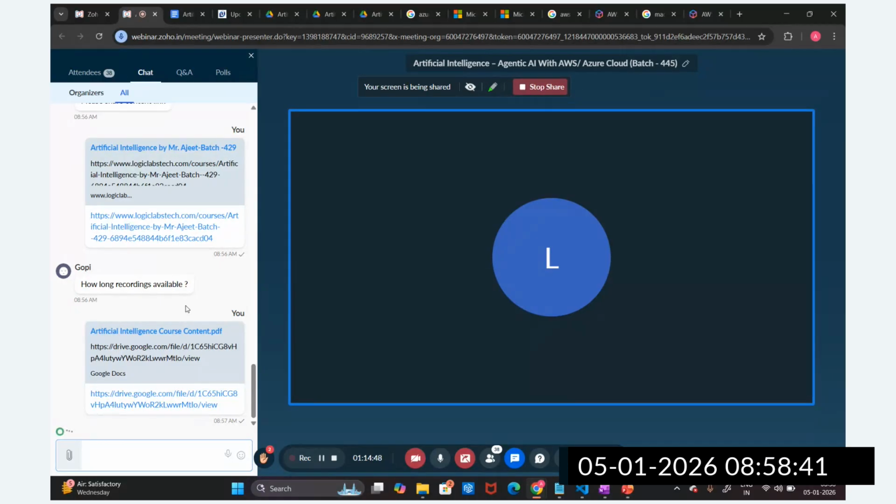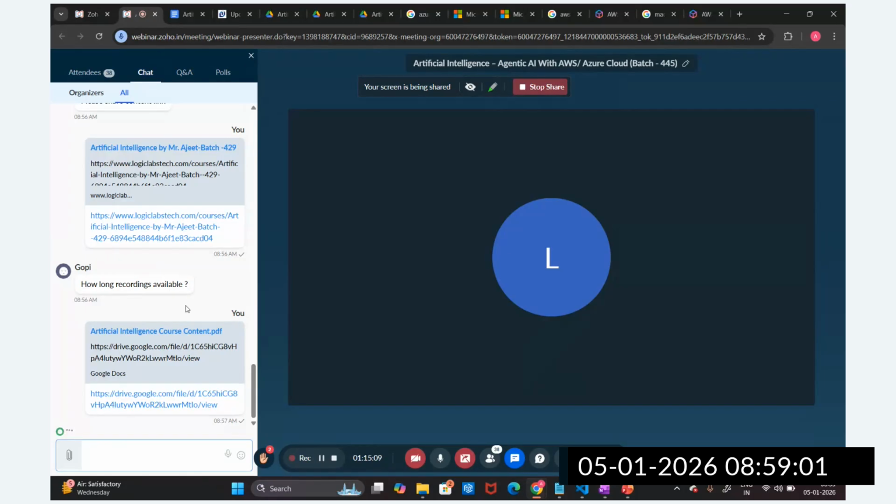Let's suppose you are doing some cloud infrastructure, where some resources will be created. We require Terraform, right? And how can we automate this Terraform? This kind of automation we can do with AI. Do you agree here? Yes, we require some automation.